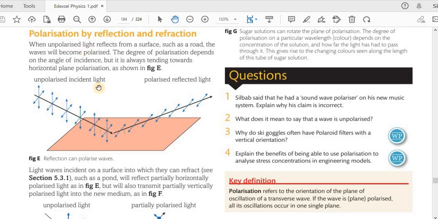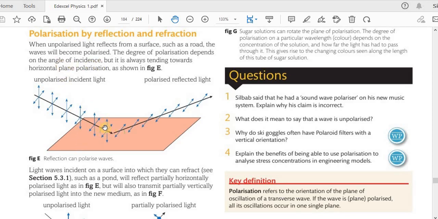So that is also, I think, self-explanatory. I already explained it anyway. So we have unpolarized light reflecting from a surface. For example, this can be a road. And when it gets reflected, the waves become polarized. The degree of polarization depends on the angle of incidence.